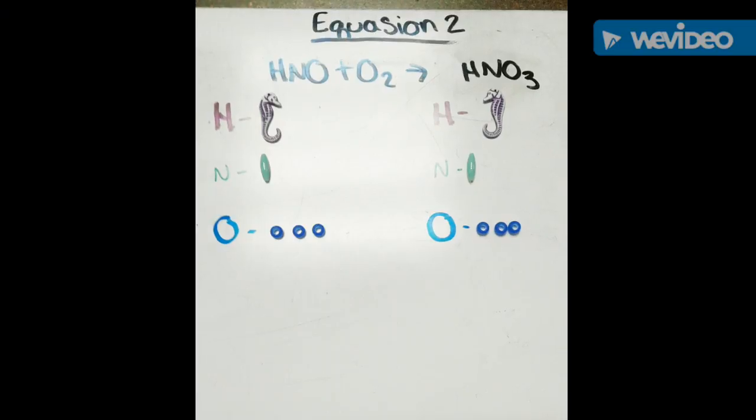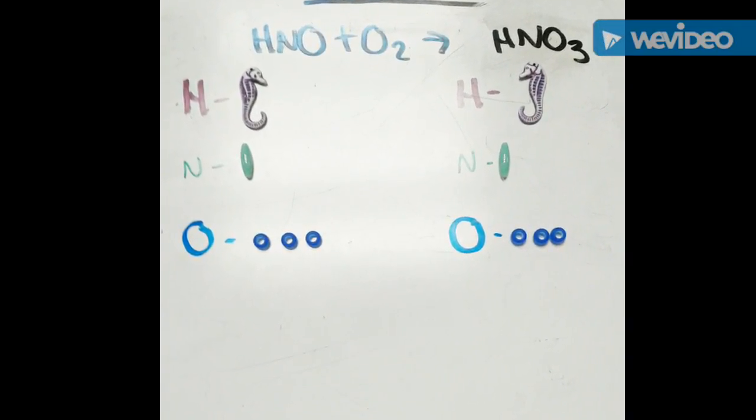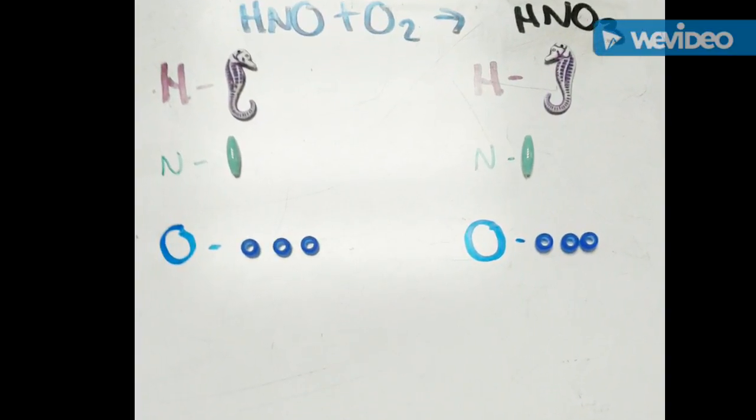Equation 2. There is 1 hydrogen on each side and 1 nitrogen on each side. There are 3 oxygens on each side. This equation is already balanced.